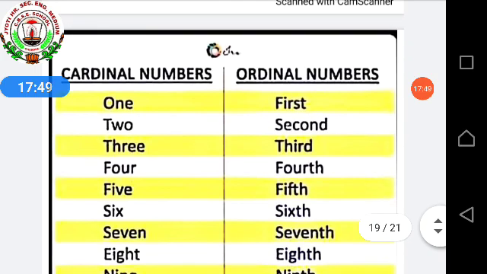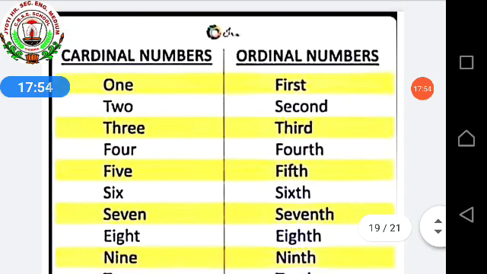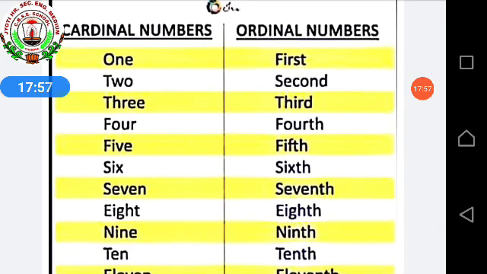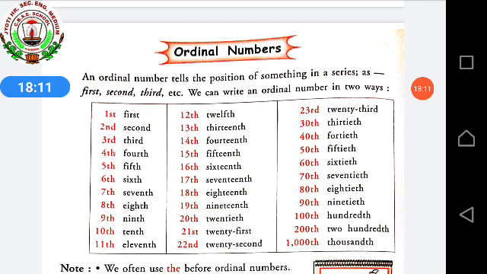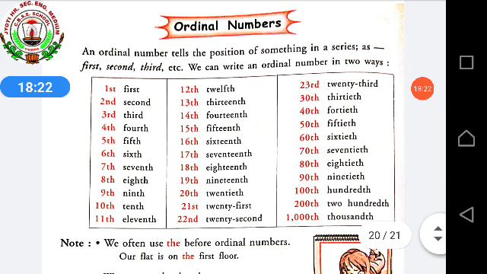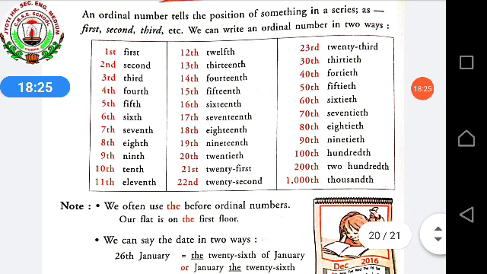This I already told you in the previous class in activity sheet 1. If you remember, I told you about cardinal numbers and ordinal numbers. Cardinal number means normally when we are counting 1, 2, 3, 4, 5. And ordinal means in order, first position, second position. Remember? So next part is about this. An ordinal number tells the position of something in a series as first, second, third, etc. We can write an ordinal number in two ways. First, second, third, like that. Then 12th, 13th, 14th, all this. Okay? Note.